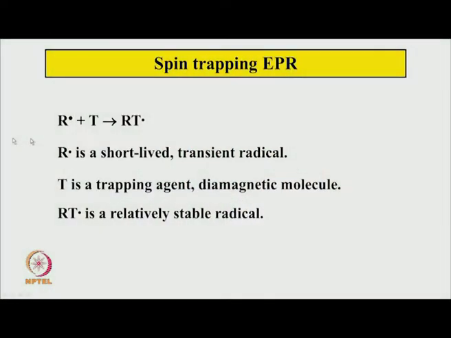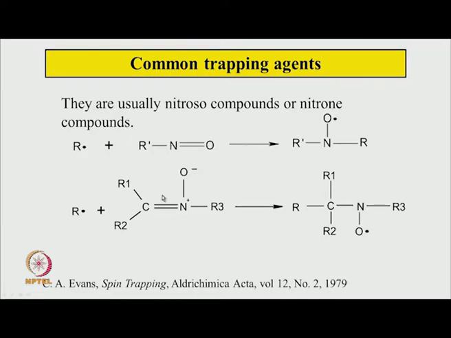The idea is very simple. R is a transient radical, and there is some trapping agent. This reacts with R to give another species, which is a trapped radical, and this has a sufficiently long lifetime and may be easier to detect. These are some common trapping agents, and often they are nitroso compounds with an NO group. This is a diamagnetic species; the radical comes here and attacks here to form a radical. This should have a sufficiently long lifetime and be easy to detect.